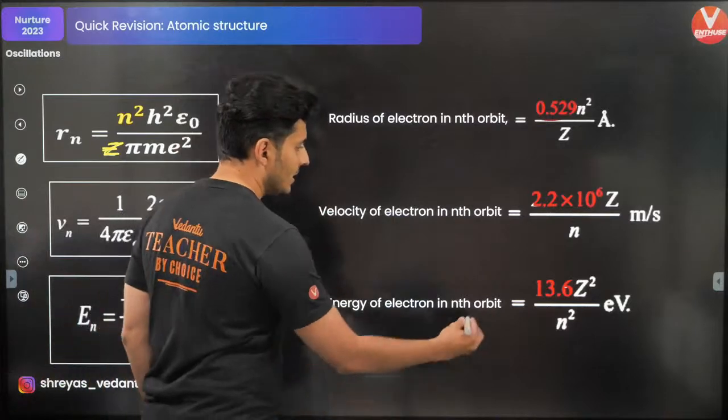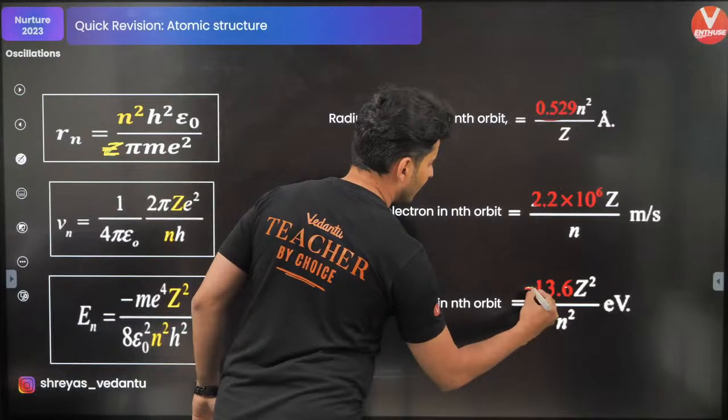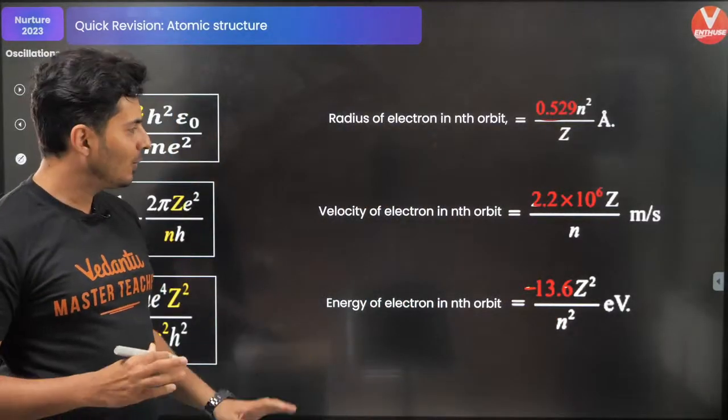Okay, where did we go? Yes. So there is always a negative sign. Keep this in mind. Okay. So this negative sign is very important. Energies are always negative. Okay.